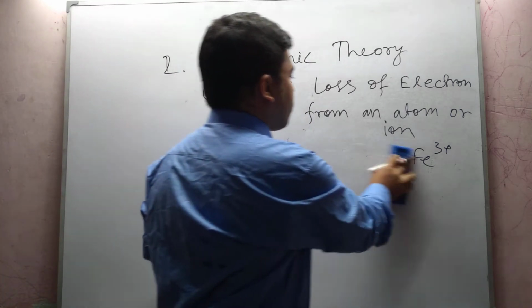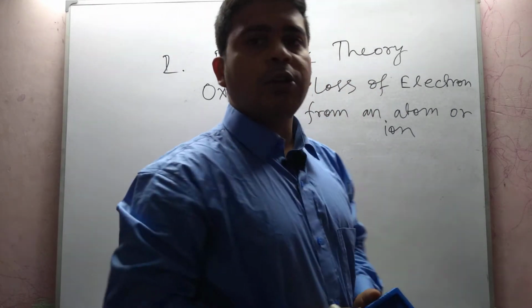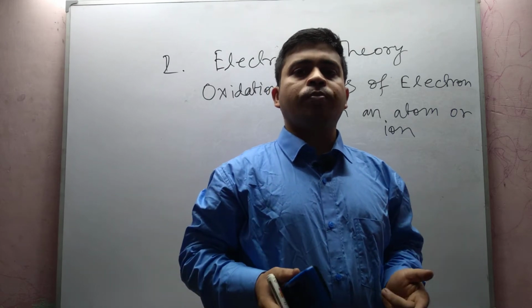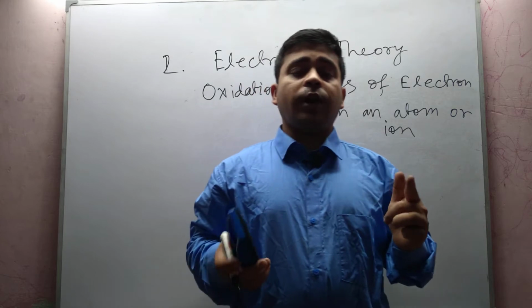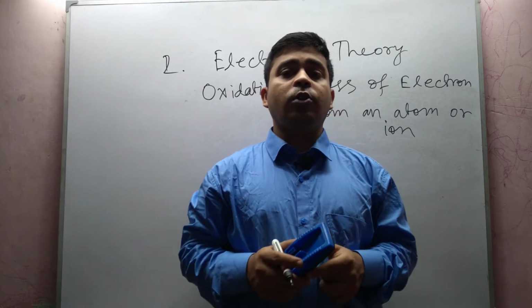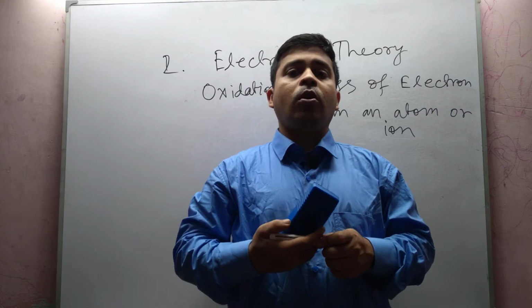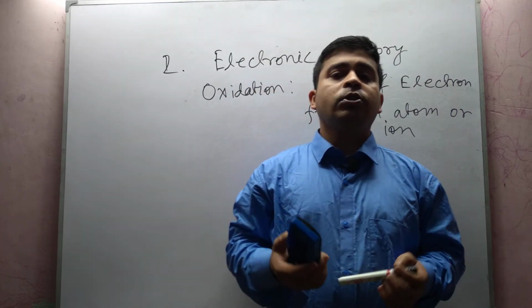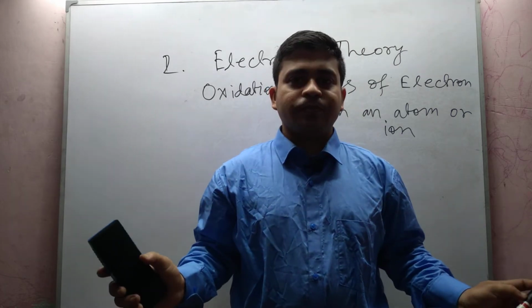So oxidation is a process where electrons are lost from an atom or an ion. When an atom or ion loses one or more electrons, it is called oxidation.